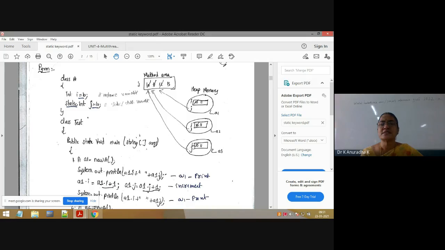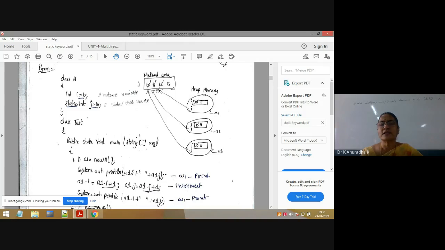But the only difference is, if you modify the instance variable with this reference variable a1, the value changes only inside this object. Suppose you modify the value of i by i plus 1, that is 11. This change is done only inside this object.